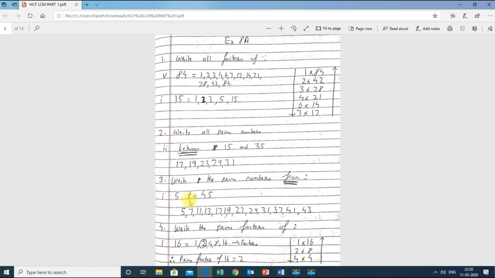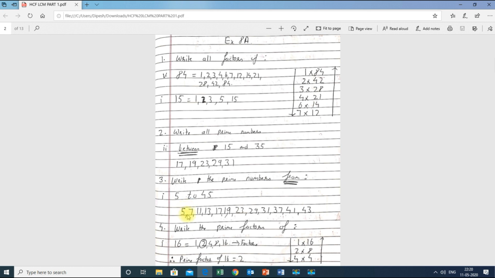So over here, write the prime numbers from 5 to 45. So 5 also we have included and 45 also we have included. Okay, I missed writing 45 over here. I have to include 45. There is a mistake over here, you should keep 45 here. This type of mistake can lose you marks. Whenever you are doing anything, keep concentrating on what you are doing.